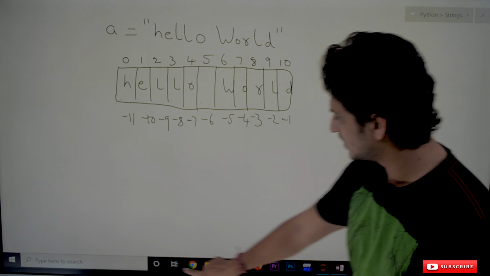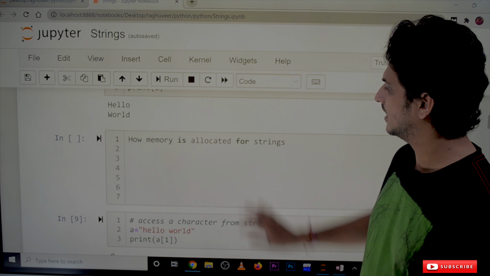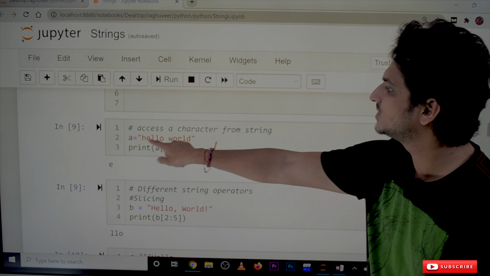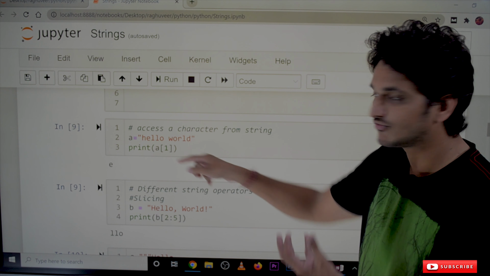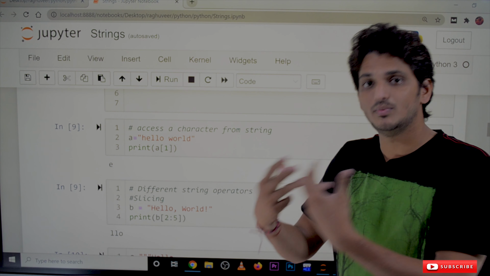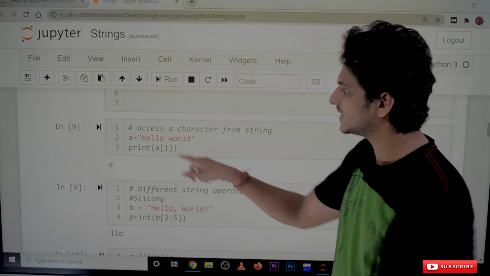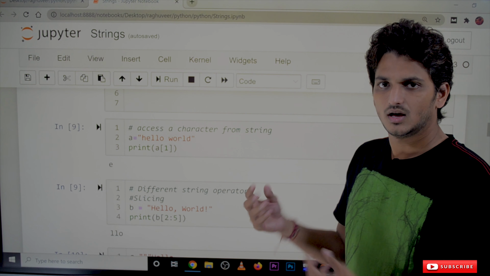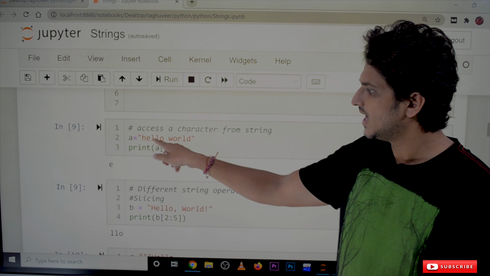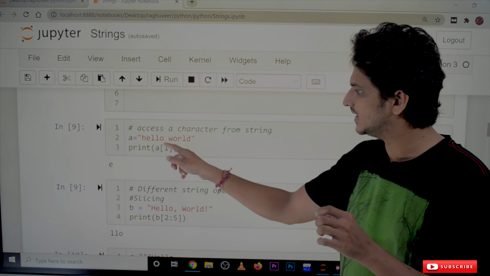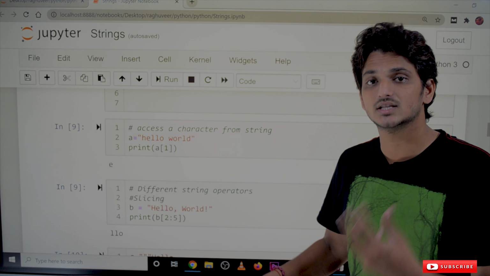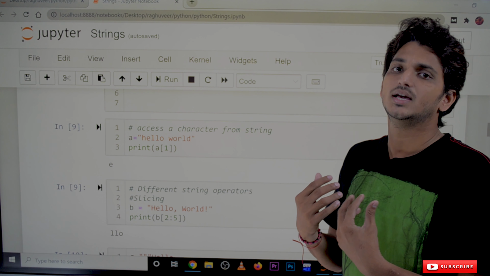Let's take an example of how to access the characters in the string. To access a character from the string a = "hello world", we can access by position. In that position, whatever character is there will be displayed. We use square brackets for accessing the characters in the string. The 0th position has H and the first position has E. That's why E is displayed. We can use negative indexes also for accessing our characters.